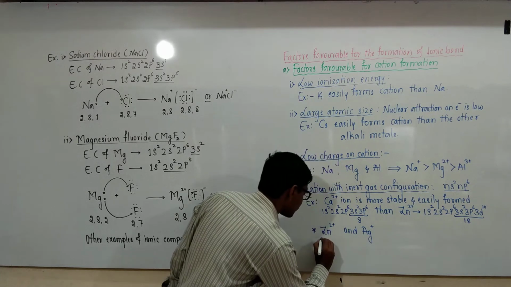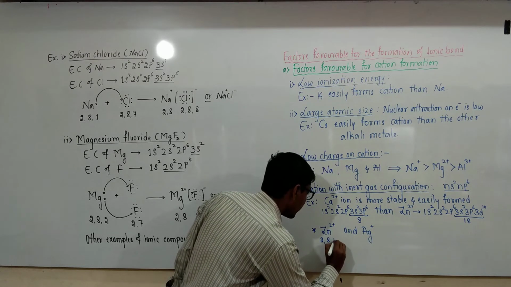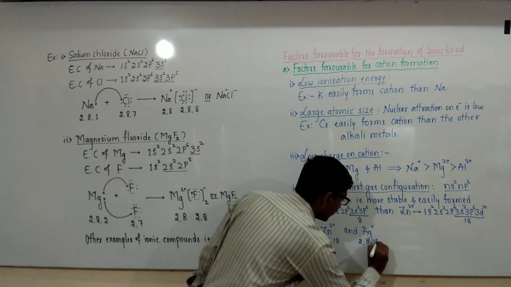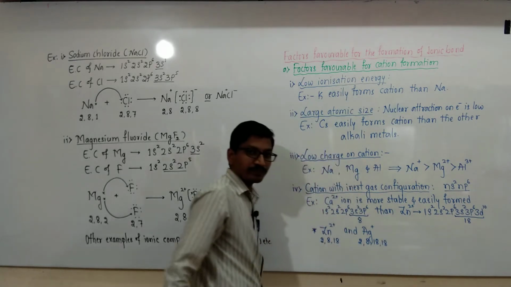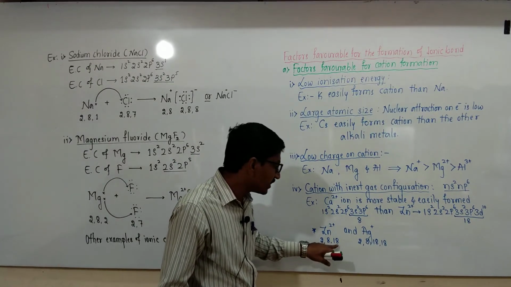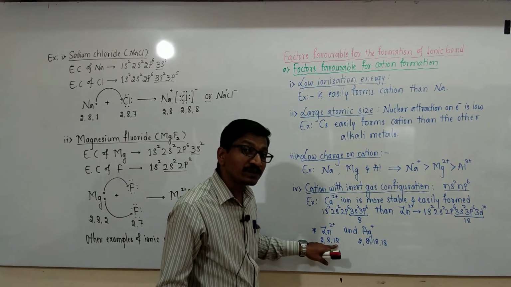In this case it is 2, 8, 18, 18. This is the electronic configuration: 1s2, 2s2, 2p6, 3s2, 3p6, 3d10.